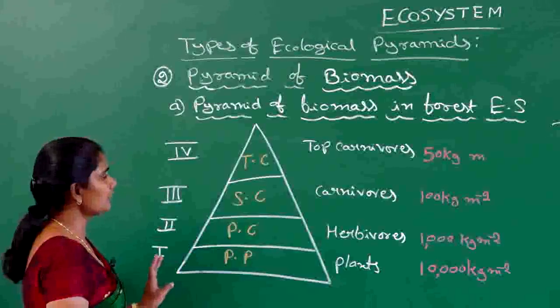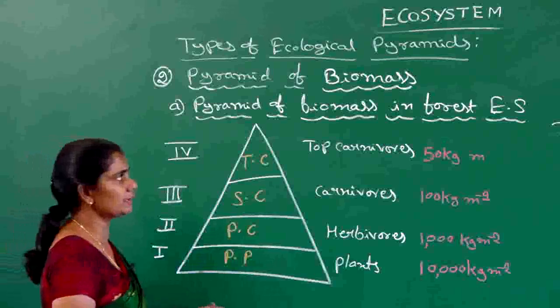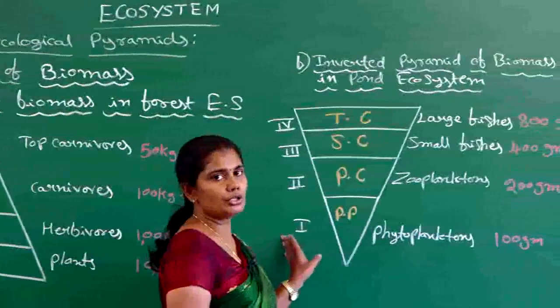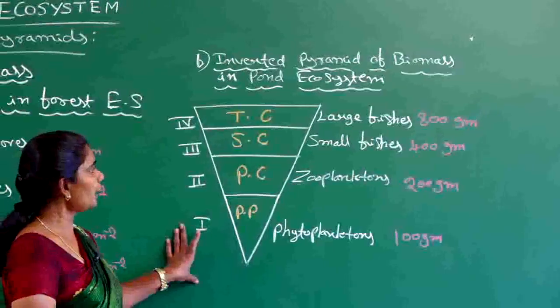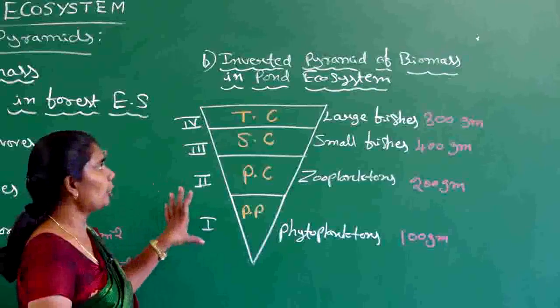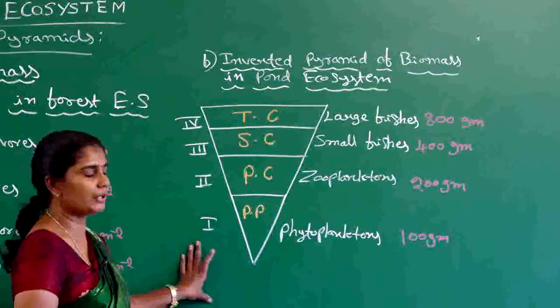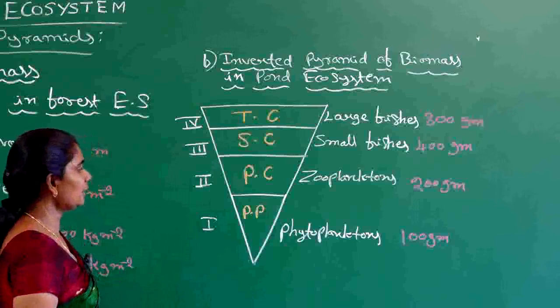Next is another example of a pyramid of biomass, that is, the biomass pyramid in a pond ecosystem. But when it comes to the pond ecosystem, we are going to get an inverted pyramid. Why? Because in a pond ecosystem, we can see an increase of biomass from the lower trophic level to the higher trophic level. Let us take one example.